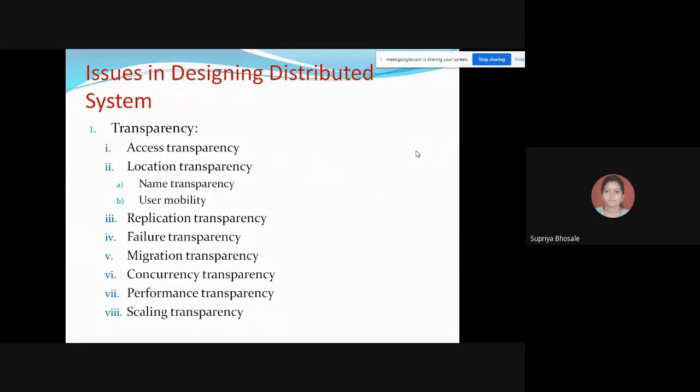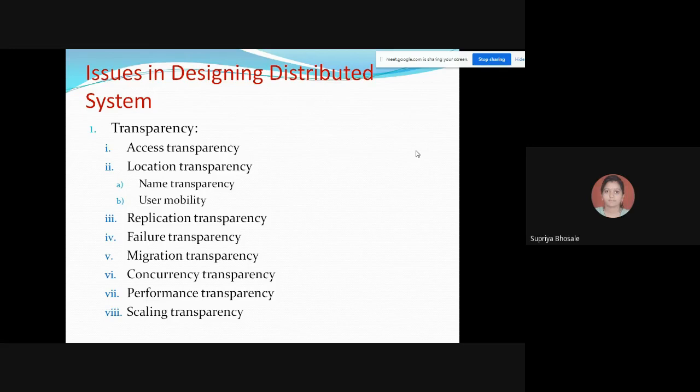Okay, and then, apart from having these many advantages of distributed system, we have gone through some of the issues in the designing of distributed systems. That we have seen in the last lecture. In that, the first point was transparency. Okay, so why transparency, or how transparency is divided into a number of points. Under transparency, we have gone through 8 different types of transparencies, in which we have gone through access transparency. How we are taking transparency in this model, that we have briefly discussed in the last lecture.